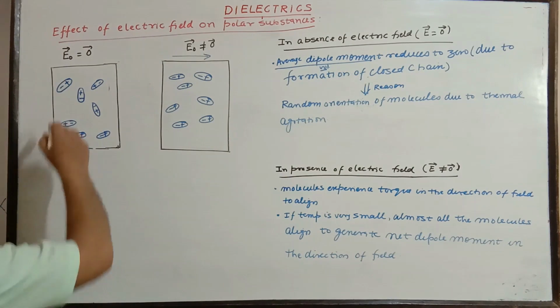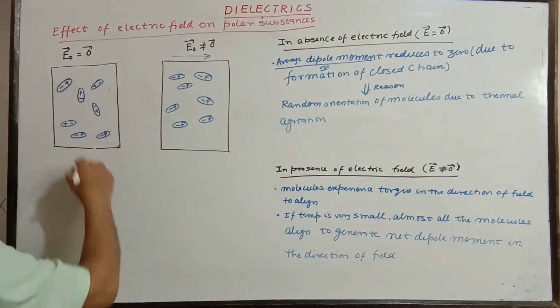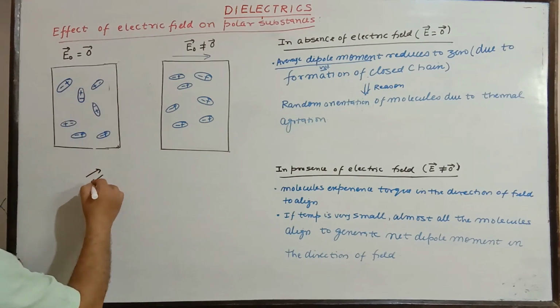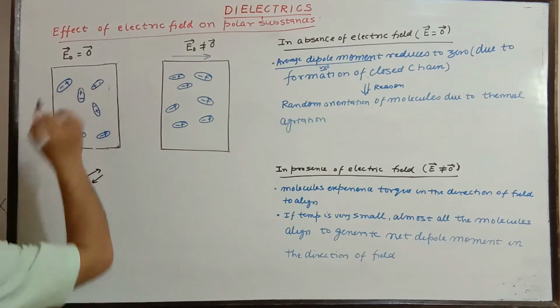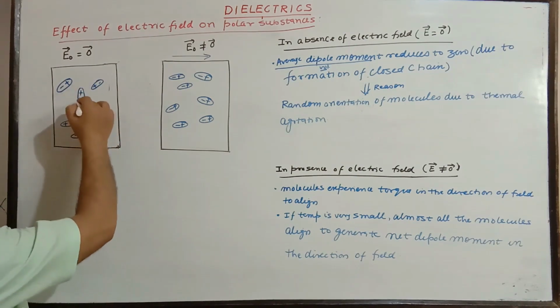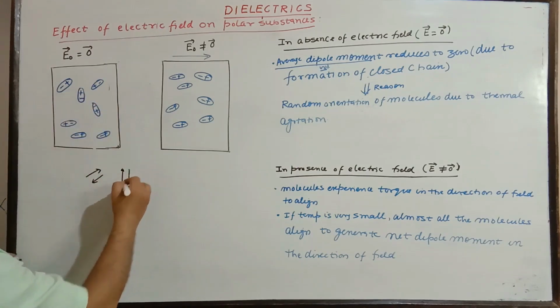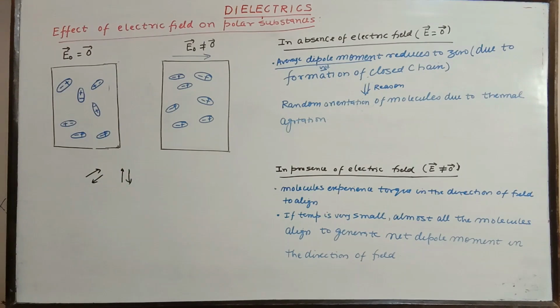Suppose this one has a tendency rightward, quite obviously another may have a tendency leftward. So these two are going to cancel each other. In the same way, this one is up, this one is down. Like these, you are going to get such features. So they are going to cancel out, and the average dipole moment per unit volume reduces to 0. You can say closed chain formation or something else.